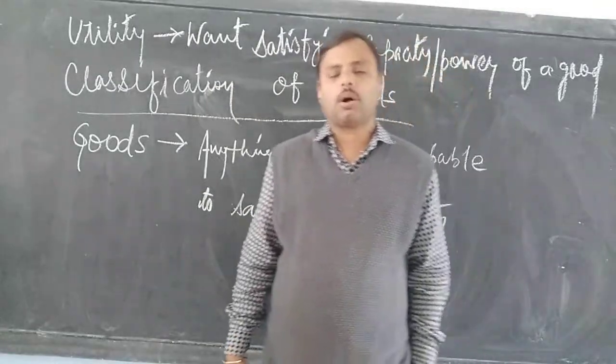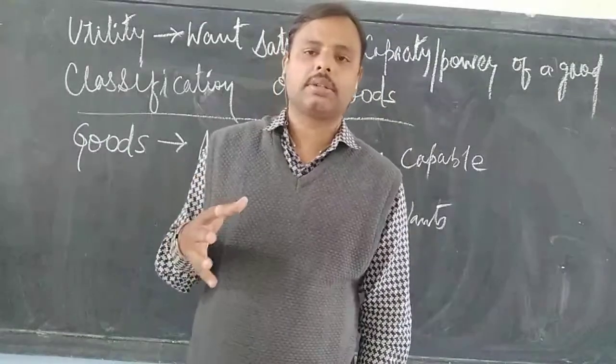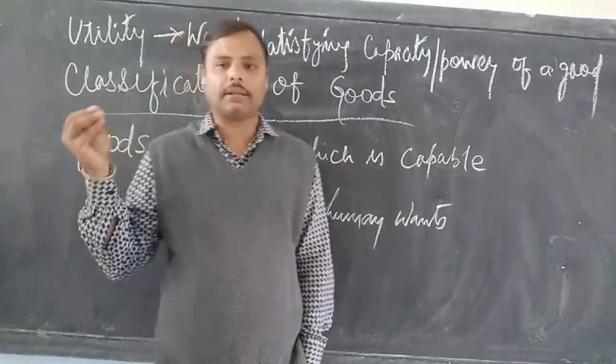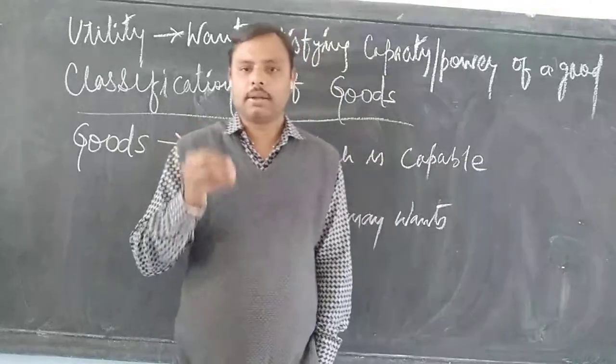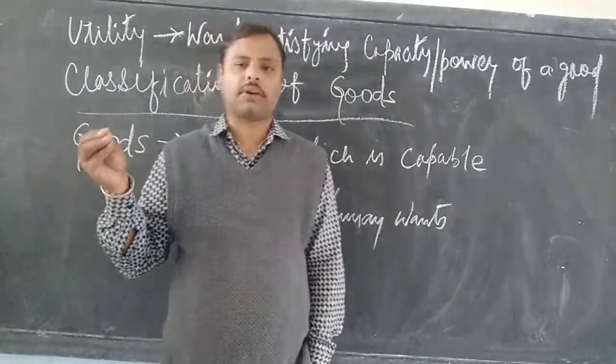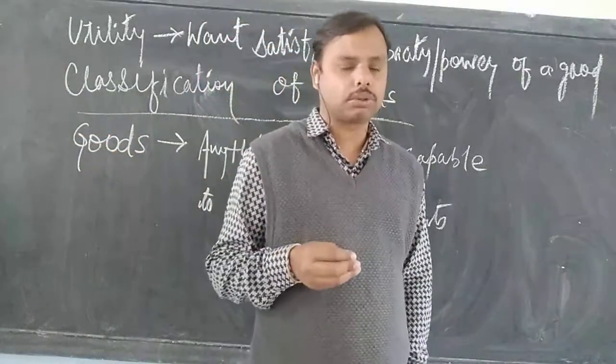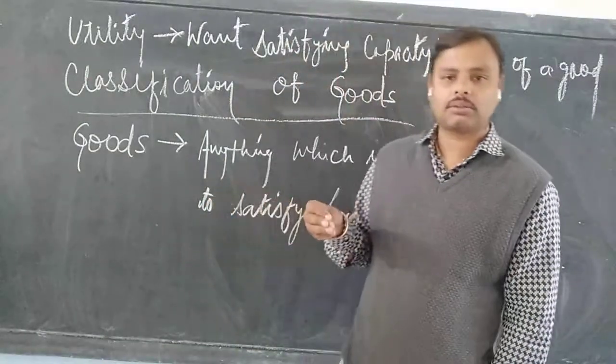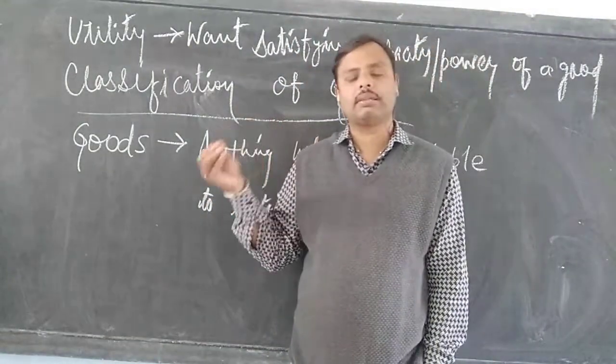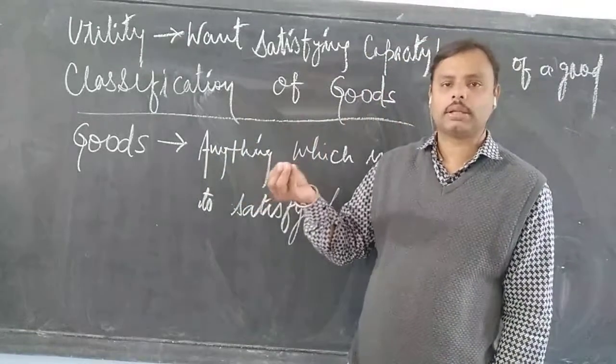So all those materials which help in the production of final goods, and which are prior to the formation of final goods, are known as intermediate goods. That is the first point. The second characteristic is that they can be used for reselling purposes, they can be resold further for value addition.